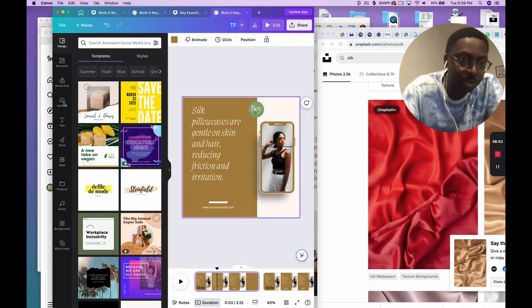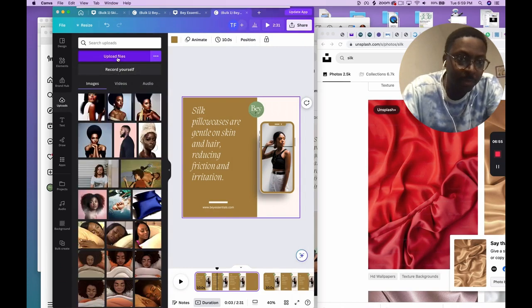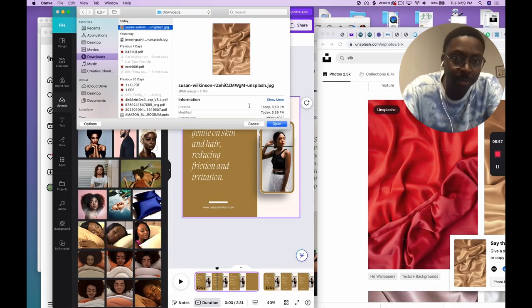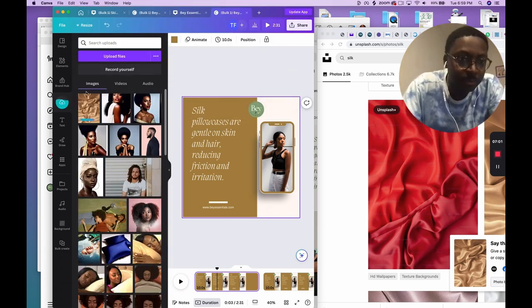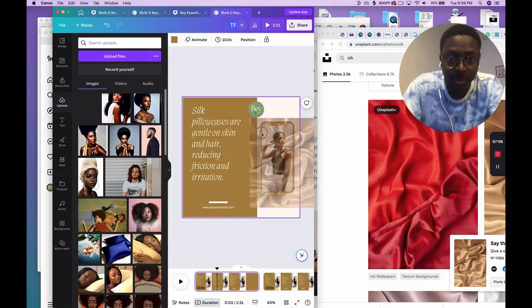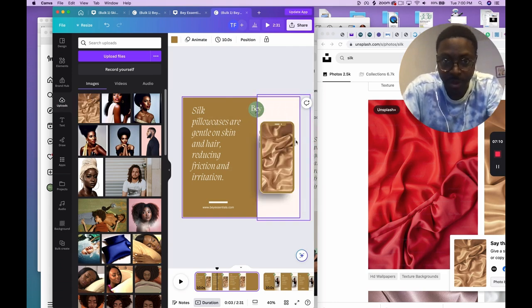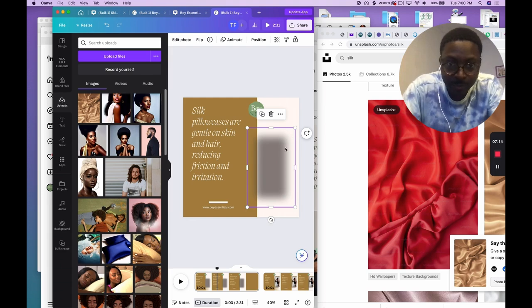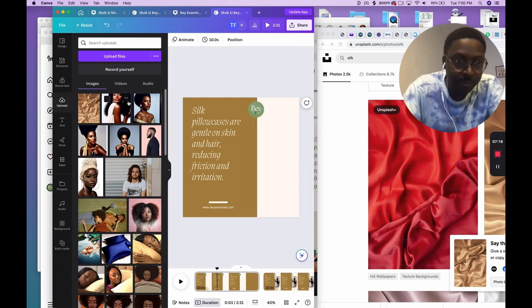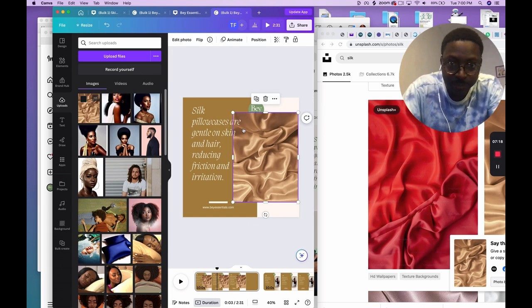Go to my uploads, upload file, upload that, boom. Then I'll take that picture, drag and drop it here, or I can delete this, delete that, put the square there.